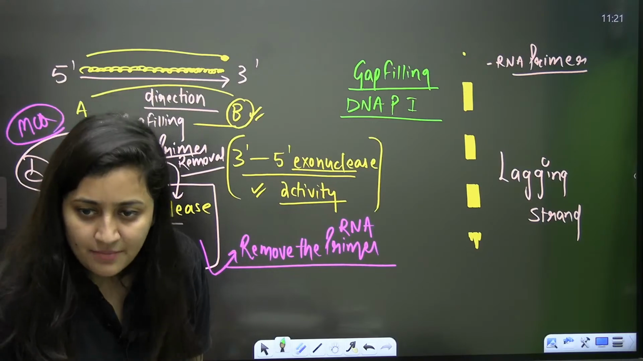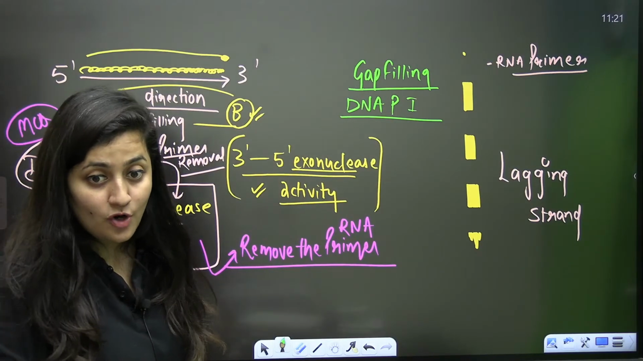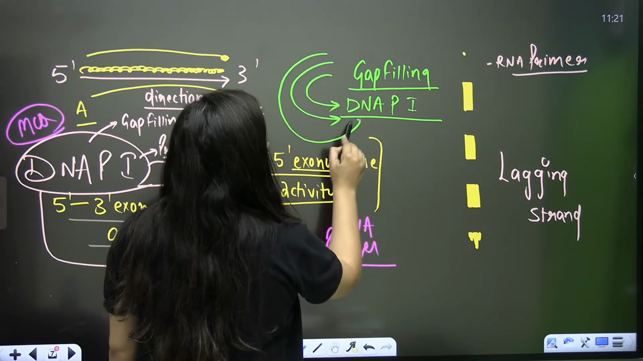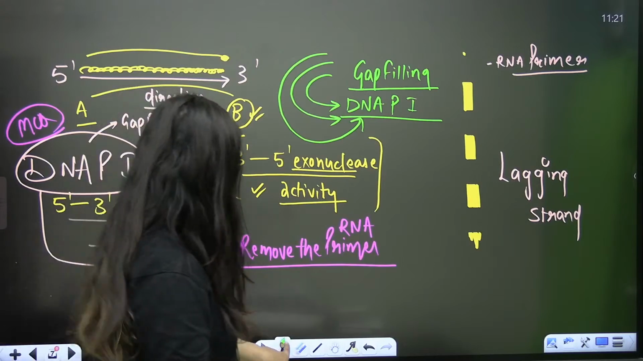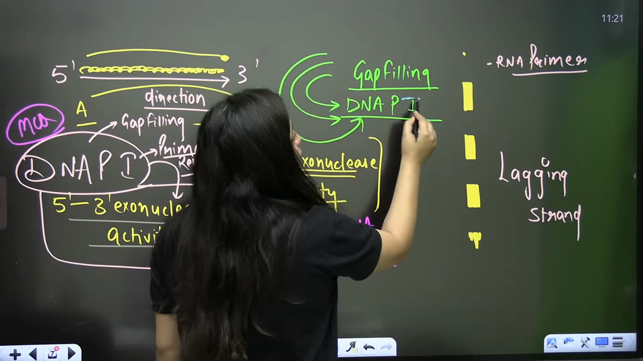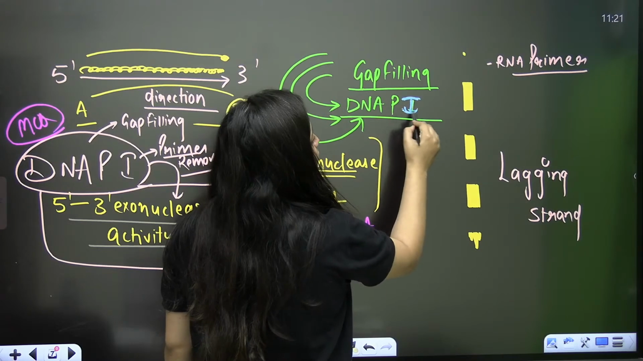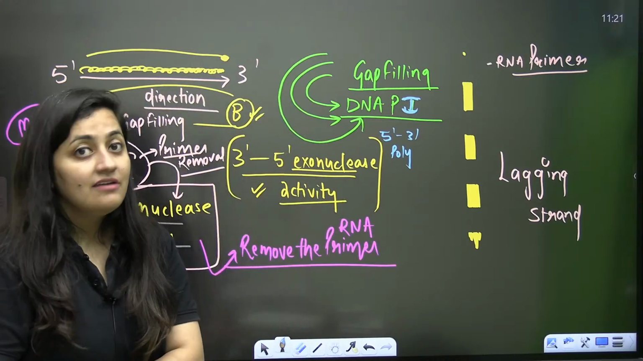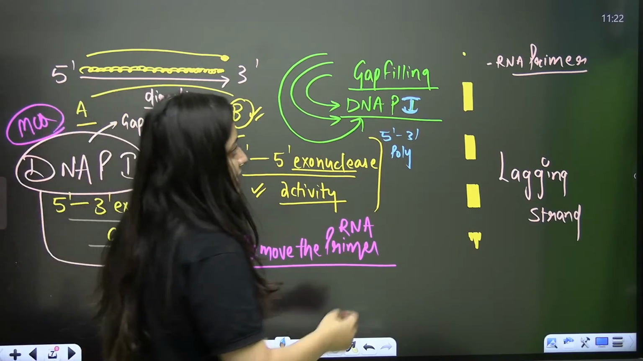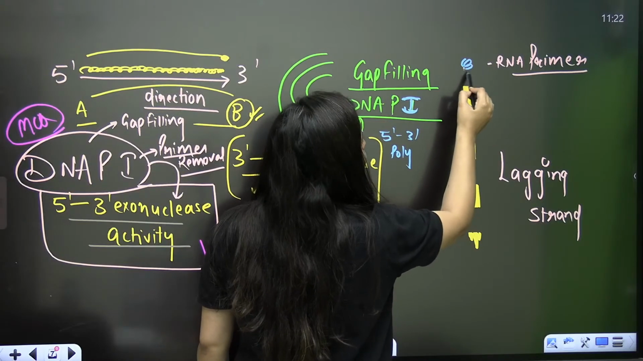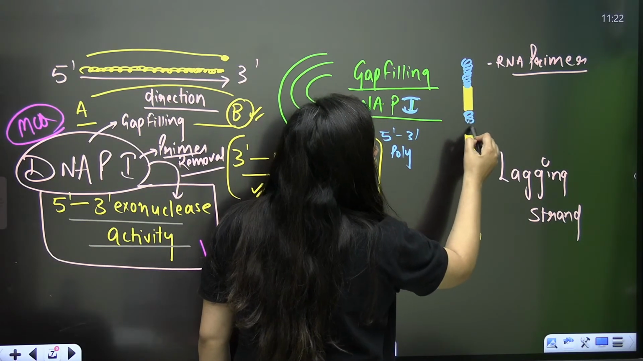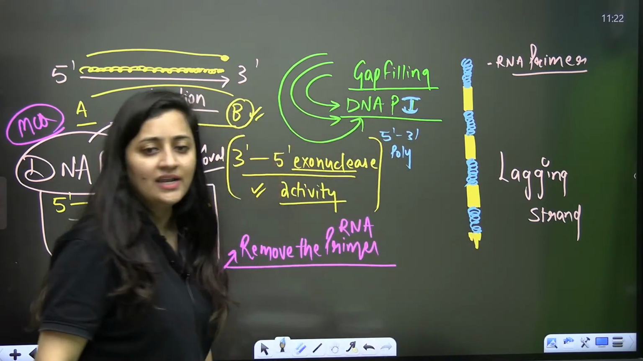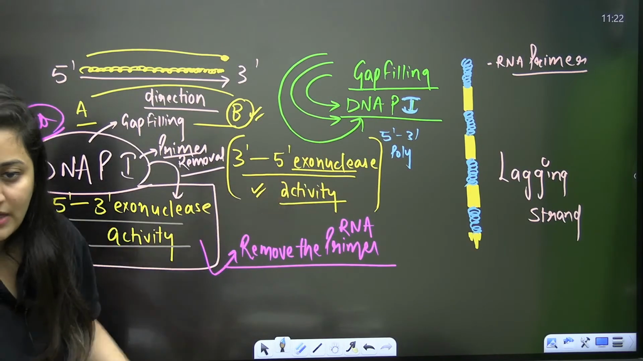For the primer removal, there is no role of ligase yet. For both the primer removal and the gap filling, DNA polymerase 1 is going to act. I told you that DNA polymerase 1 also has 5' to 3' polymerase activity, so it will add the deoxyribonucleoside monophosphates here. Are you getting this? So this gap filling will be done by your DNA polymerase 1.